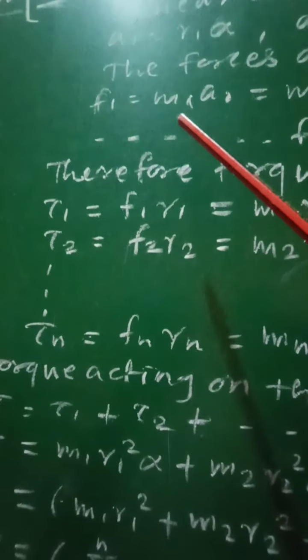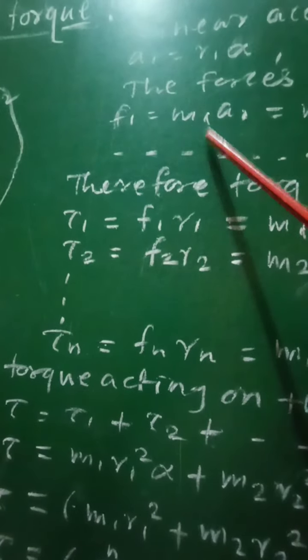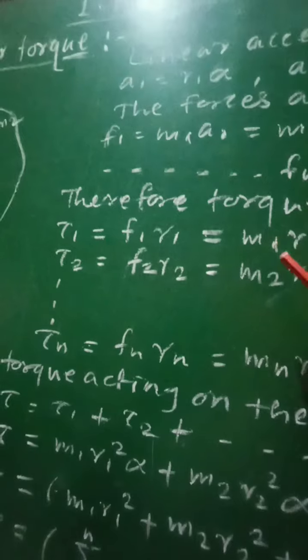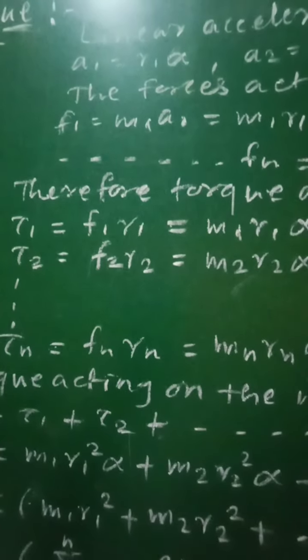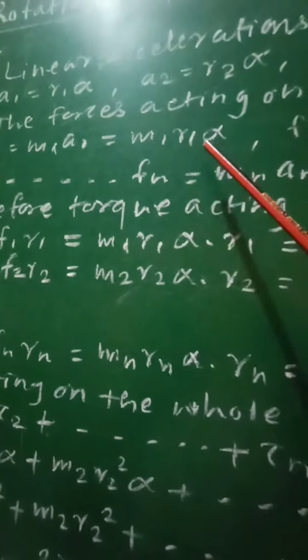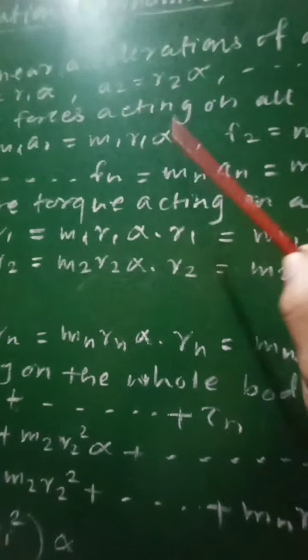The force acting on the first particle of mass m1 is f1 equal to m1 a1 by the formula F equal to ma, that will be equal to m1 r1 alpha, as a1 is replaced by r1 alpha.